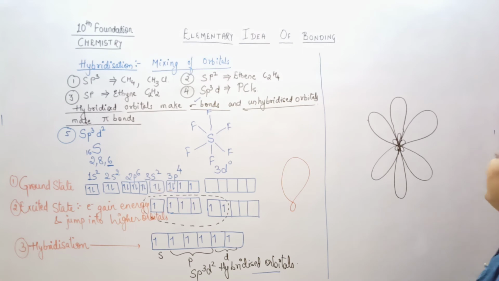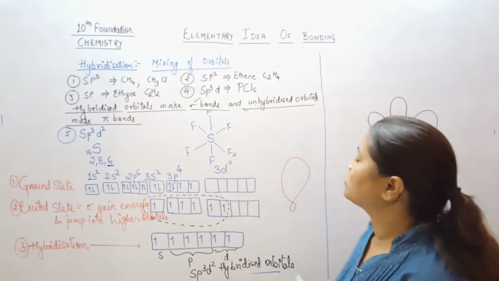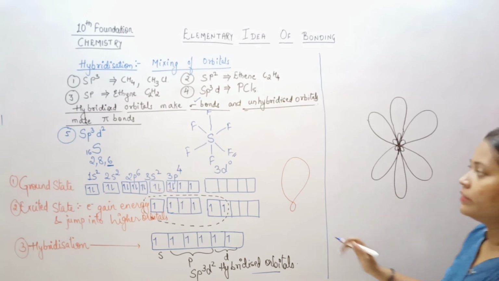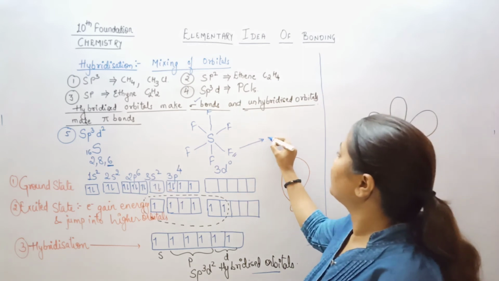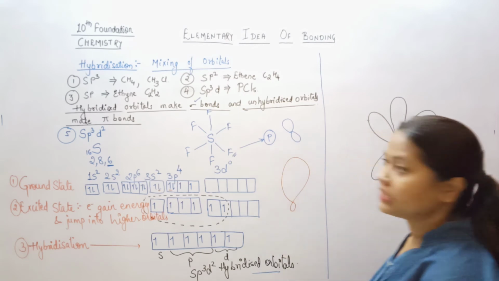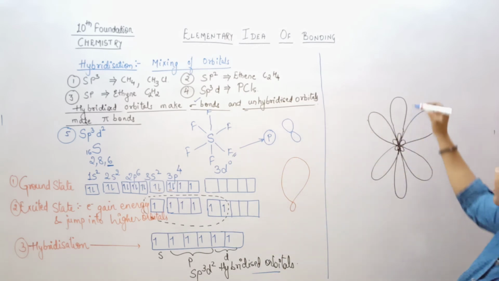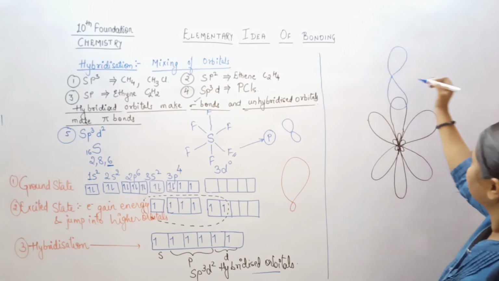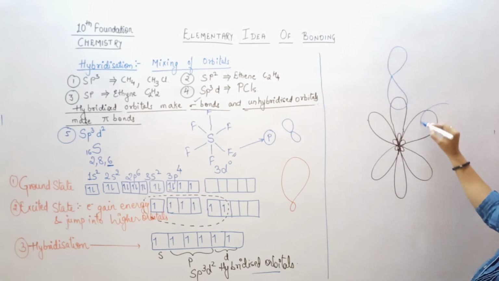And after this we need to make the orbitals of F, okay? So since there is no hybridization taking place in fluorine, we need to understand one thing, that there will be only p orbitals. So p orbitals are equally sized, okay? The lobes are equally sized. So we'll just make them like that.